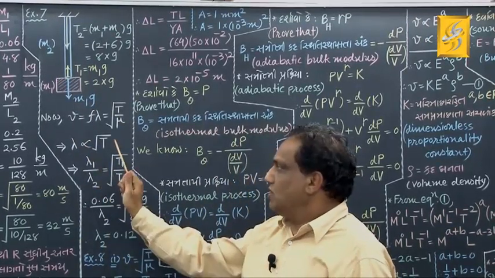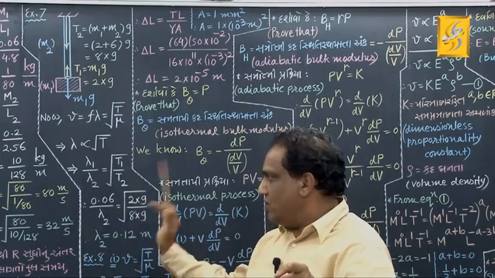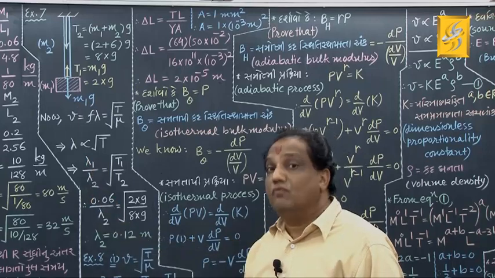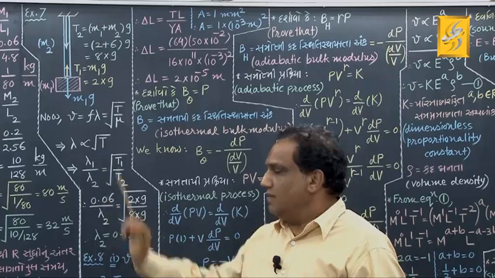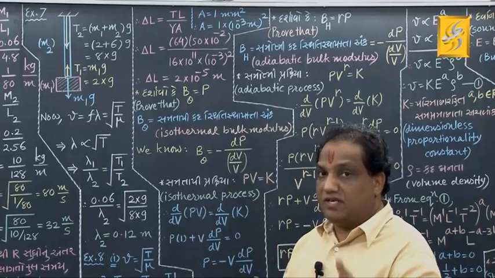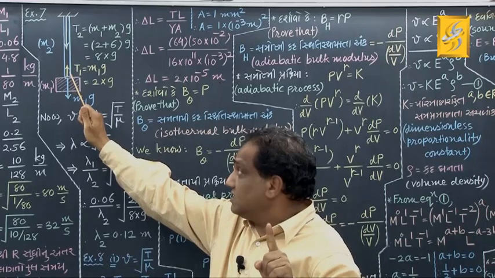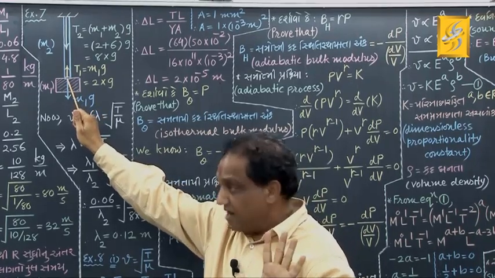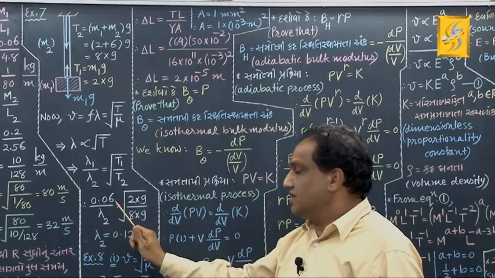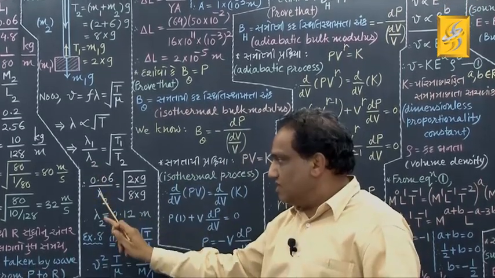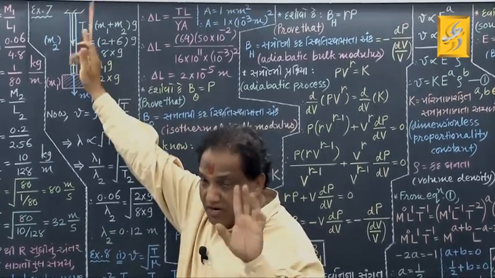Lambda is proportional to under root of T, a direct proportionality relation. So lambda 1 upon lambda 2 will be equal to under root of T1 upon T2. Lambda 1 is the wavelength of the wave which is produced at this first end. That wavelength they have given in the statement as 0.06 meter. Lambda 2 is the wavelength of the same wave when it reaches the top end. That is what we have to find out.